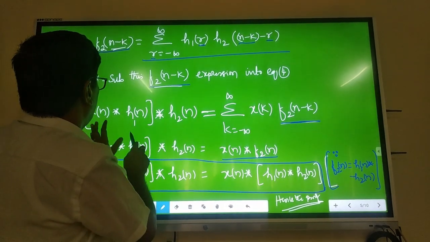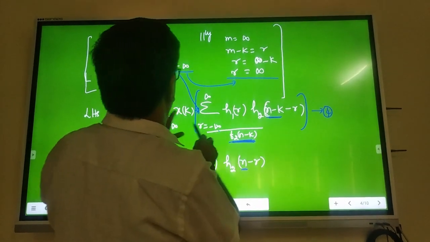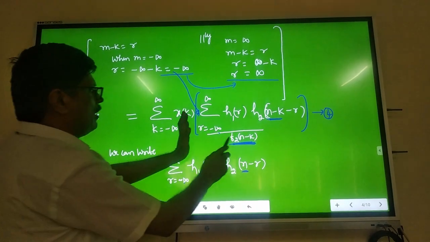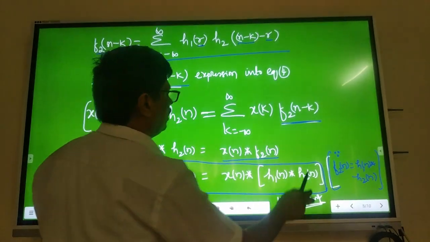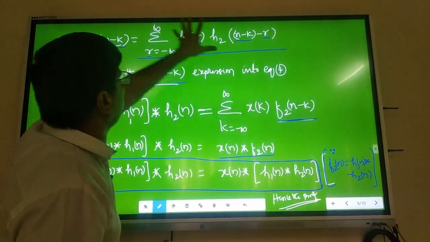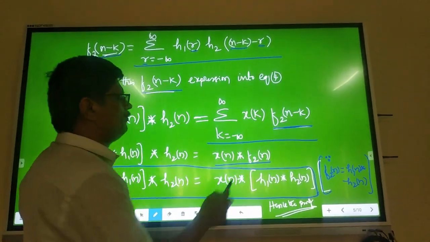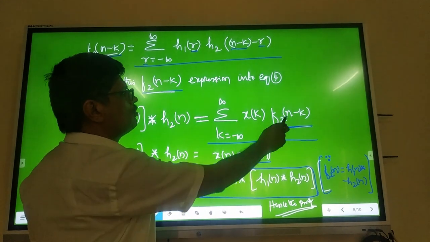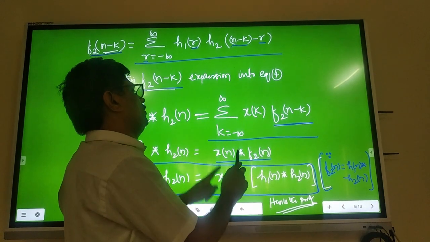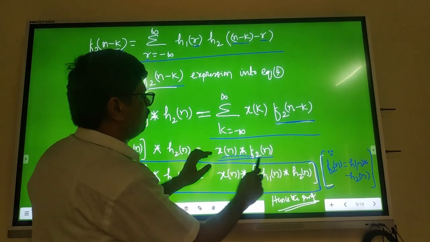Your equation 4 becomes x of n convolved with h1 of n convolved with h2 of n equal to summation k equals minus infinity to plus infinity, x of k into f2 of n minus k. This whole thing is f2 of n minus k, which is nothing but this only. This I have proved. Therefore, RHS is equal to the standard equation of two sequences: x of n convolved with f2 of n can be written as summation k equals minus infinity to plus infinity, x of k into f2 of n minus k. This is the convolution equation for any two sequences.